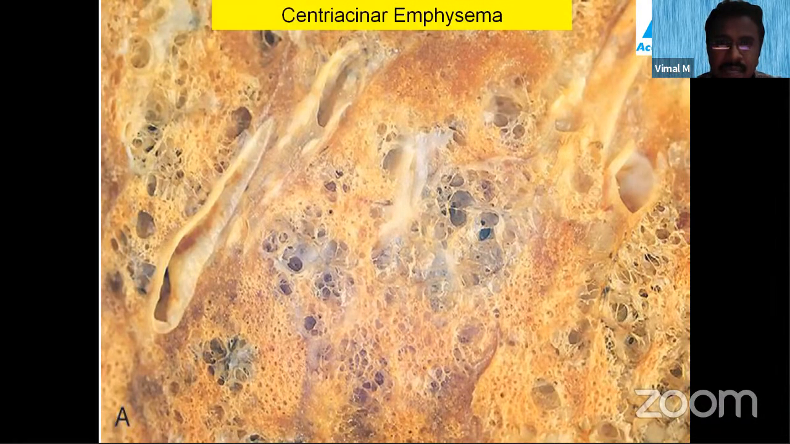Looking at this image, can you guess what type of emphysema this is? It is a centriacinar emphysema. You can see some bronchioles are getting dilated here. You can see these dilated bronchioles, and this is the normal lung parenchyma.